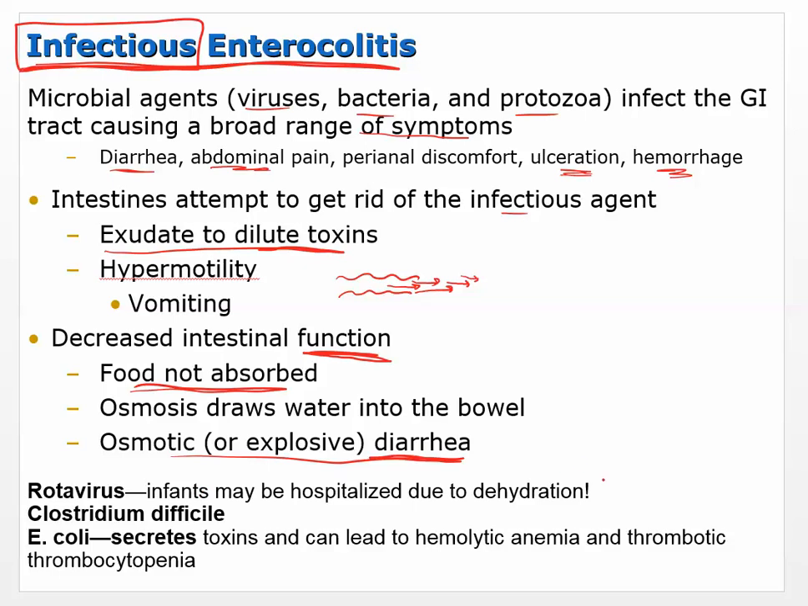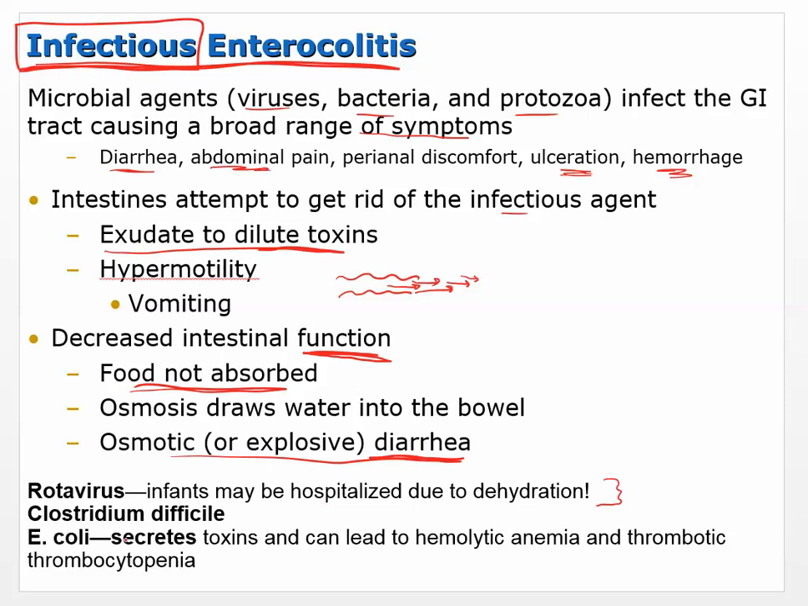So a couple of them that we're going to talk about. Rotavirus. So rotavirus can be pretty serious for kids. A lot of kids do get it. Infants may be hospitalized because again you're trying to flush out this virus, and that's the reaction that your GI system has. You have a lot of vomiting, you have a lot of diarrhea, and that can very rapidly rid the body of water, and so that can lead to dehydration.